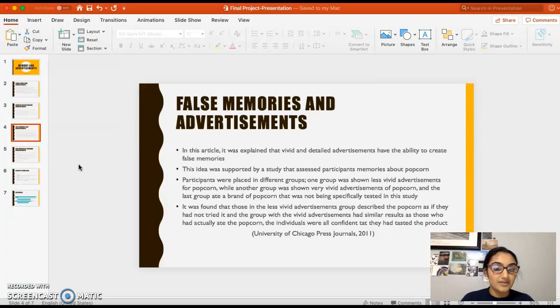It was found that those in the less vivid advertisements described the popcorn as if they truly hadn't eaten it. They just saw those advertisements, whereas those in the highly vivid images group and those who actually tried the popcorn both remembered it about the same, that they actually tried the popcorn, not just that they saw the advertisement. The majority of them actually remembered eating the popcorn, and that's how it created the false memory. And that was really it on this one.